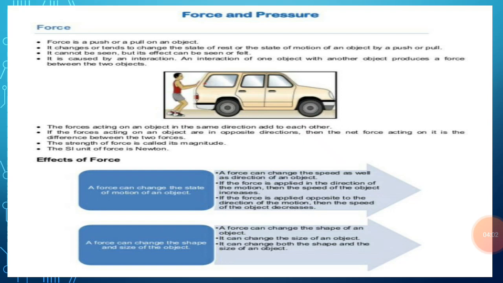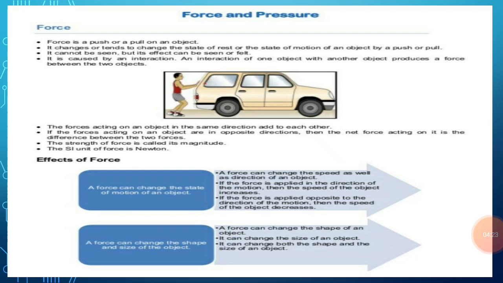So the man has to push the car to make it move. Here the two objects which are interacting for the force to come into play are the man and the car. So what are the two objects here? The two objects are man and the car.